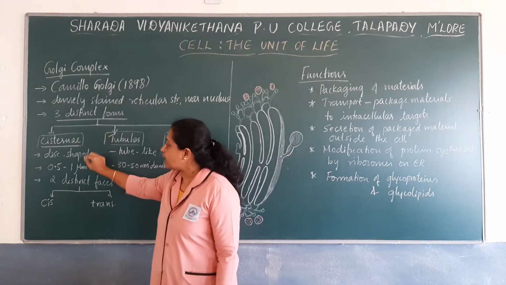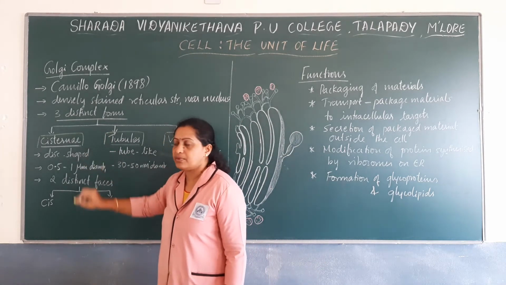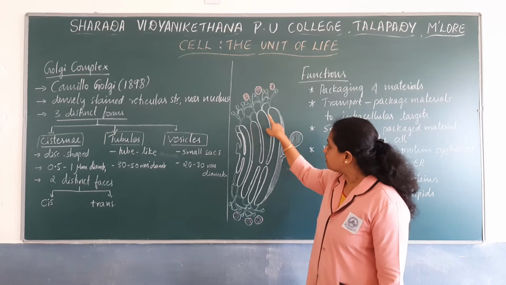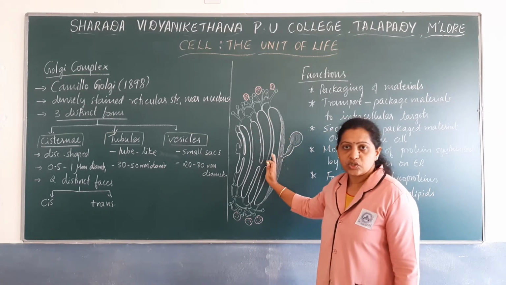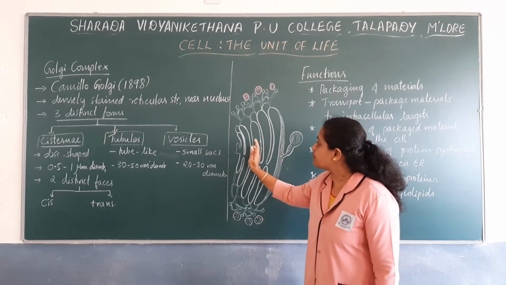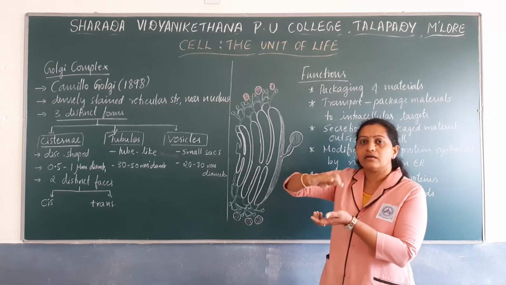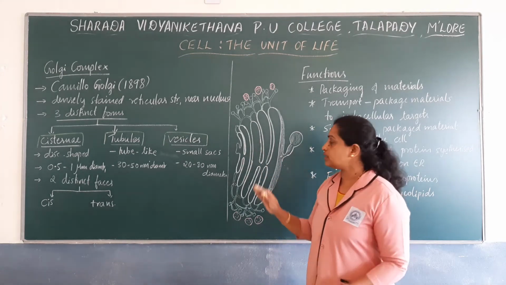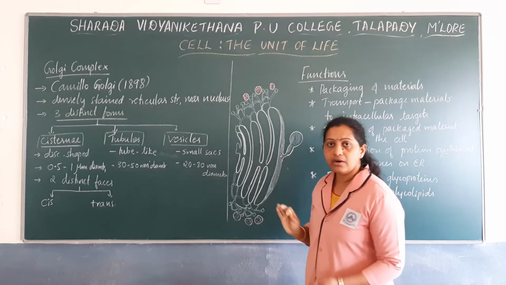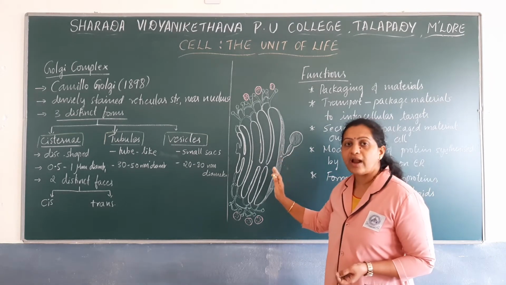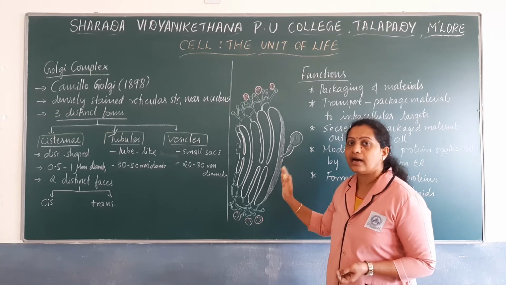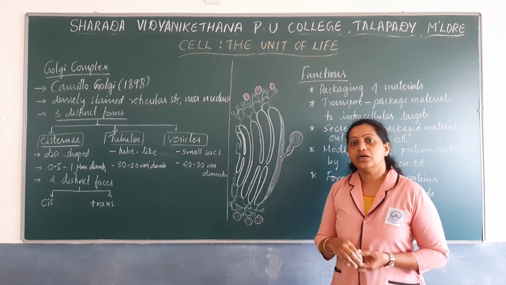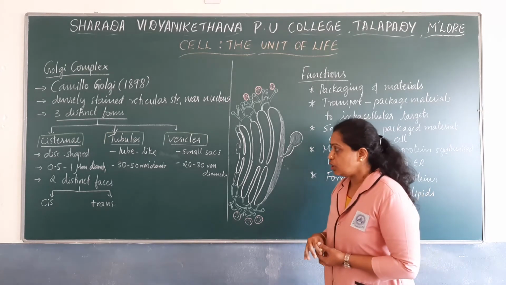So cisternae are flattened disc-shaped structures. You can observe here, the cisternae are flattened disc-like structures that are stacked parallel to each other, one above the other, and they are found near the nucleus, associated with the nucleus.